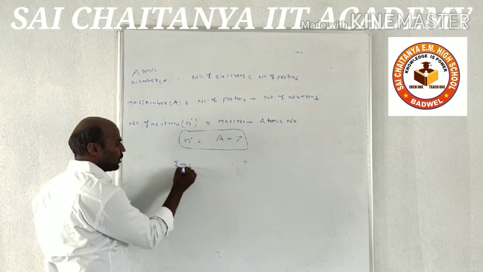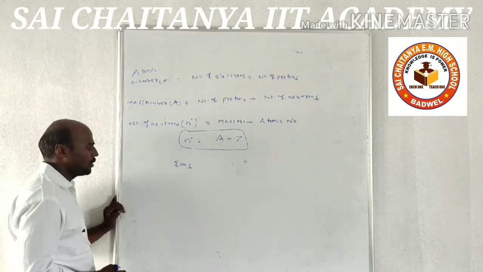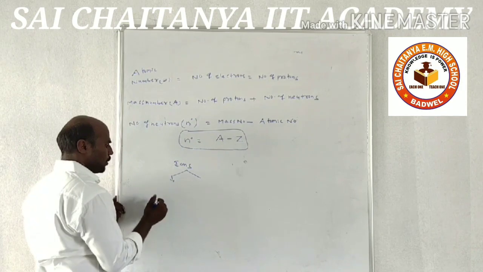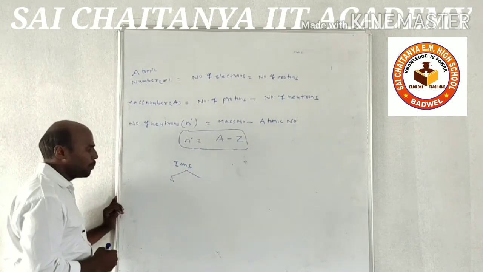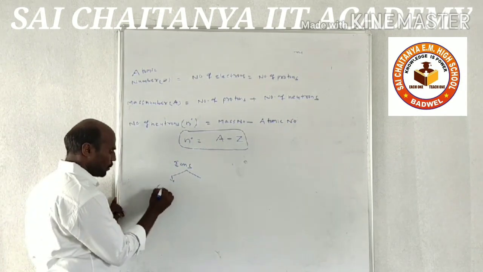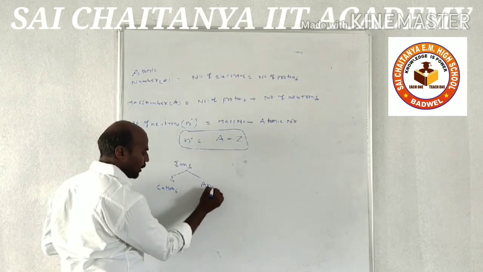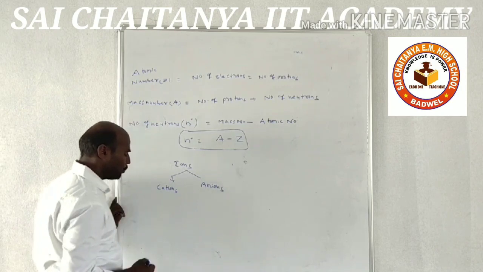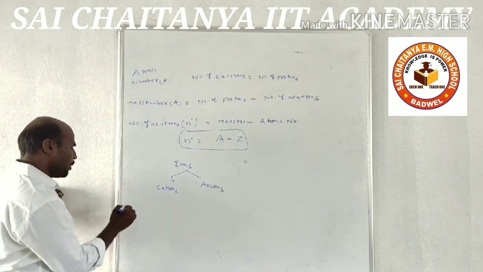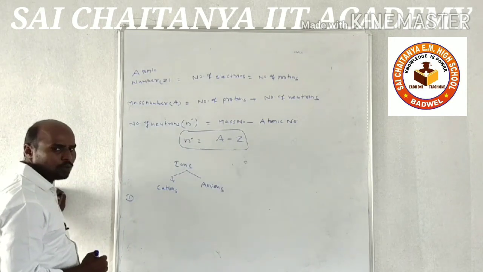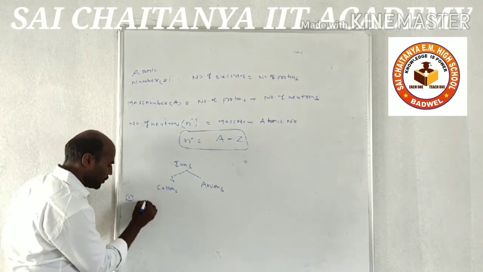Ions are basically of two types: one is cations and the second one is anions. Now, the calculation of the number of electrons, protons and neutrons in cations.